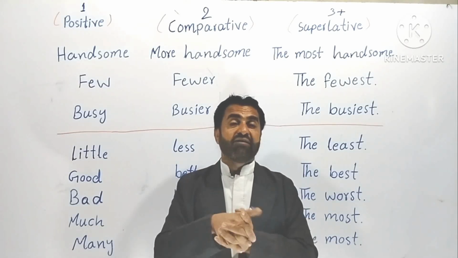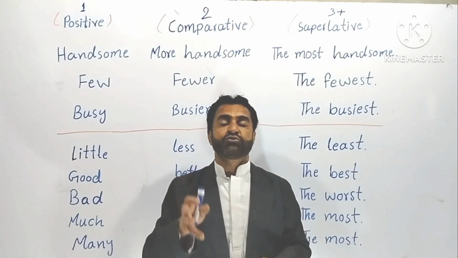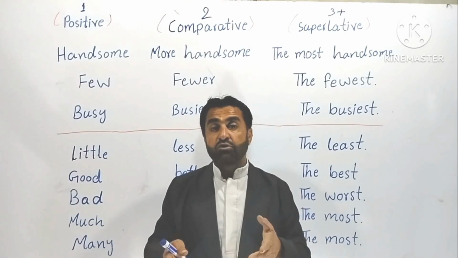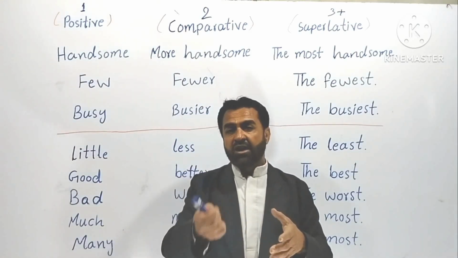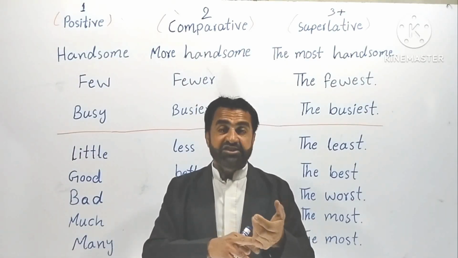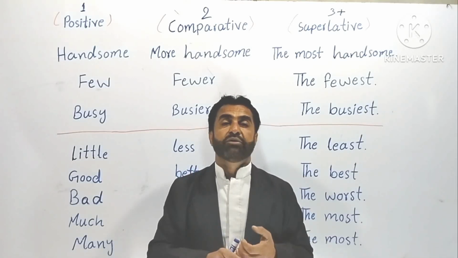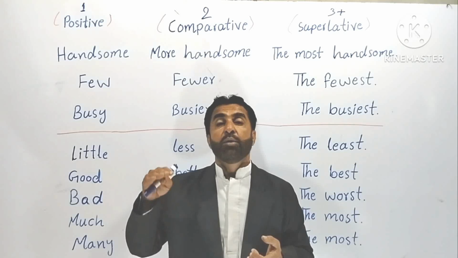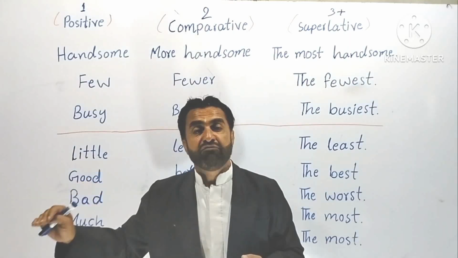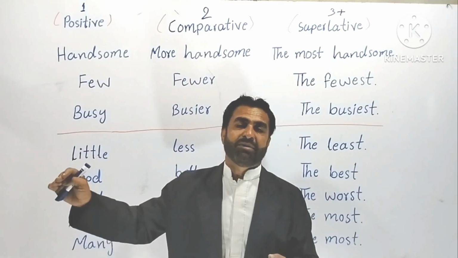I have a trick. I will tell you where to use er and est and where to use more and most. Now you will be thinking about the syllables. If you don't know, I should tell you a little bit about syllables. A syllable is a vowel sound. For example, if I say banana, you can see here there are three vowel sounds. That's why this word has three syllables.